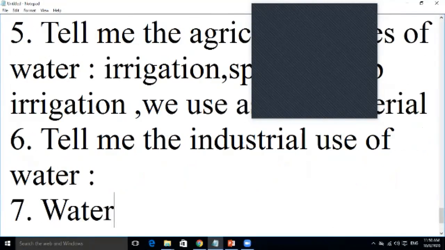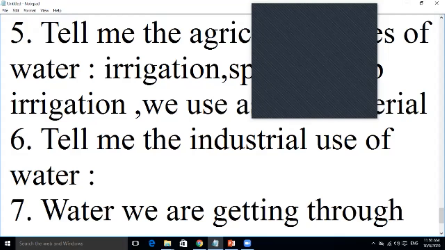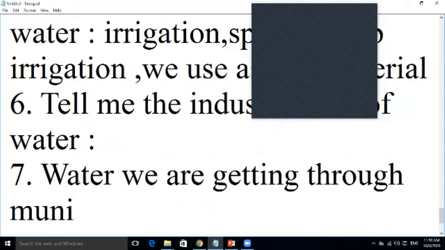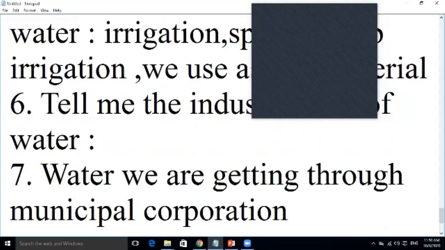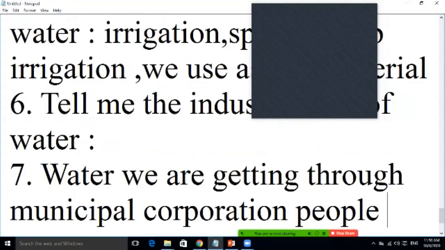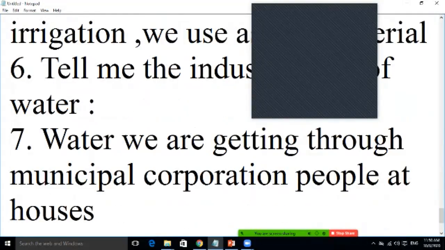Okay, that basically we are using for the water supply. That is the water supply. Water we are getting through the municipal corporation people. So this department is responsible for that. We are getting water at houses. You have seen that. So this is the time for the opening of the water, and after that it will be turned off.